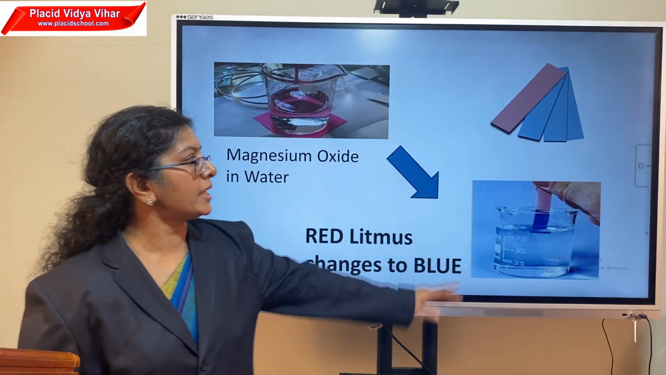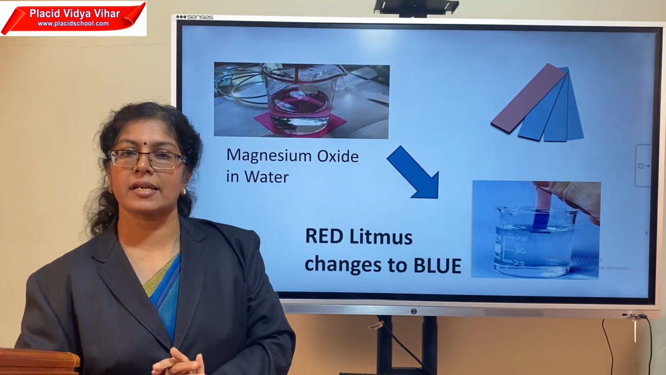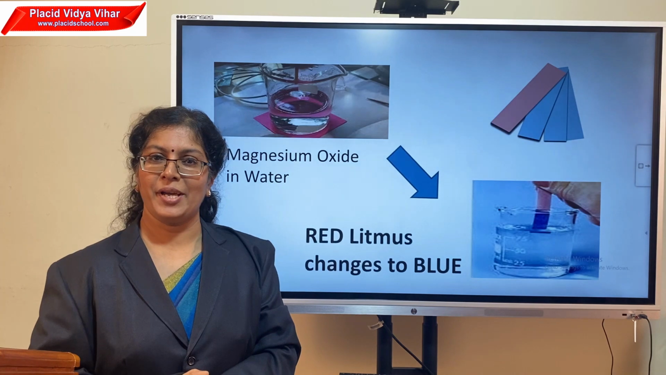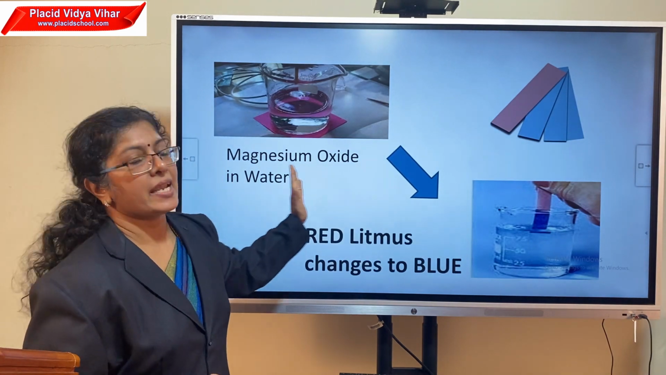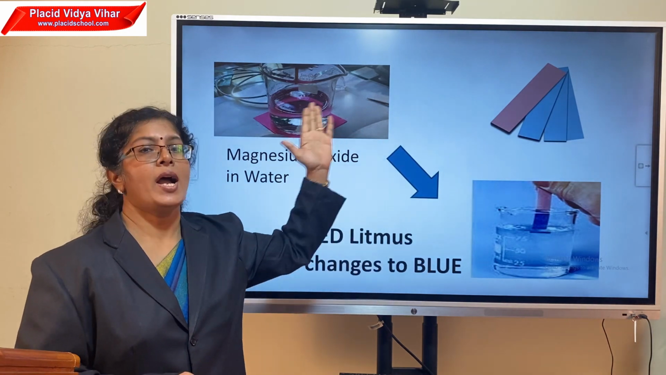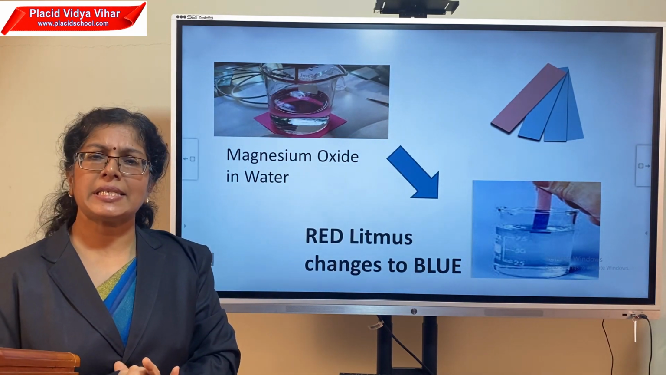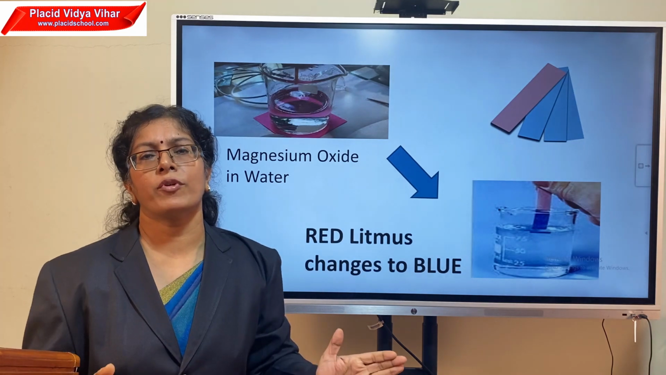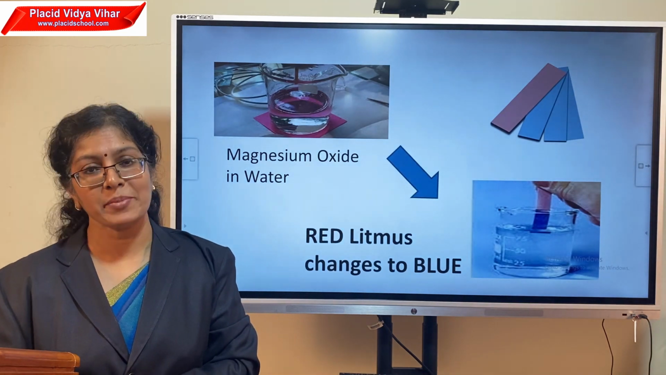But if you are taking blue litmus, it will not change its color in such a solution. So the change is chemical in nature, and we tested the nature also. And as I told you earlier, these changes can be represented in the form of an equation. It is called a chemical equation.